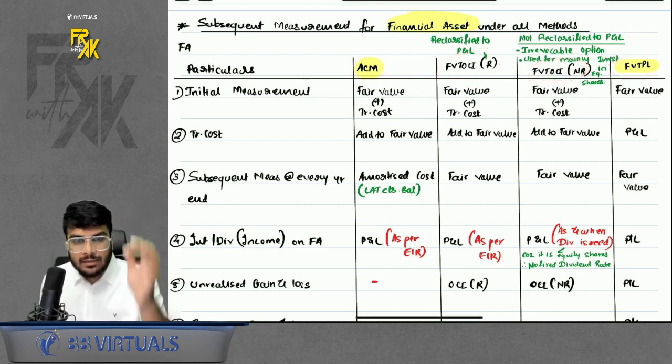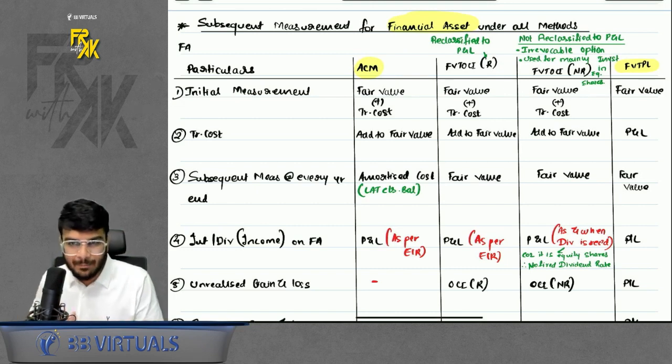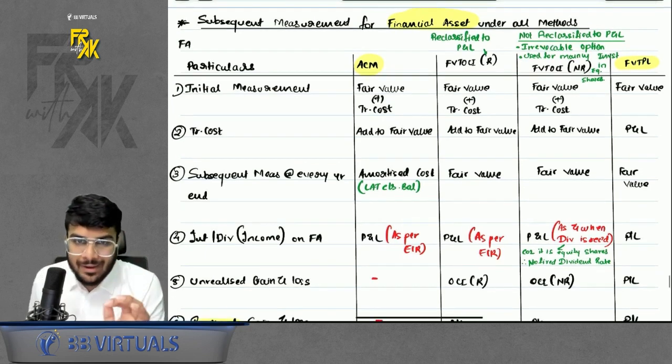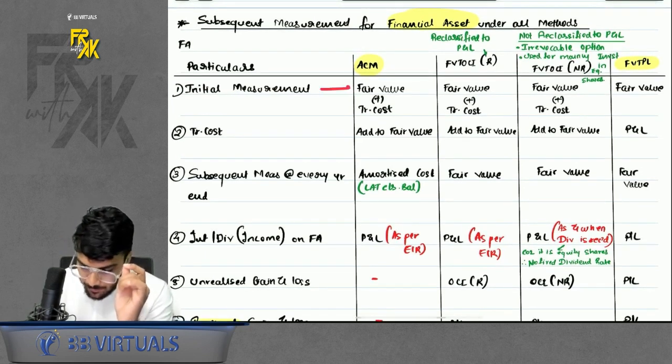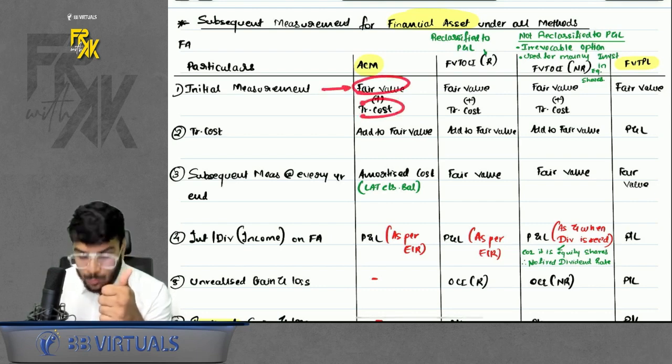I will just give you a quick overview. Will not spend much time on this because not very critical from exam point of view. Just give it a go through and just complete it. Quick revision starts now. First, method by method we are going. ACM method. Initially recorded fair value plus TC.